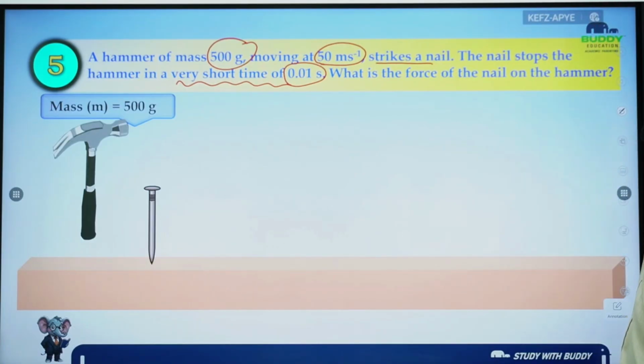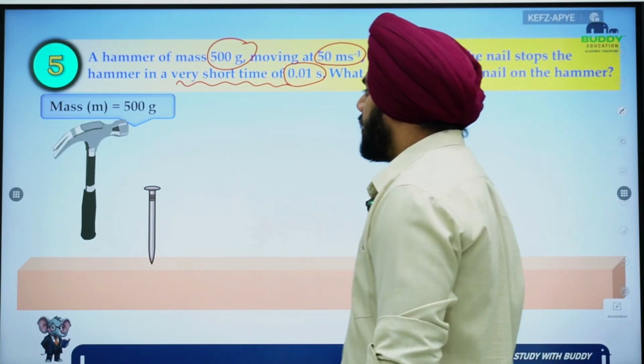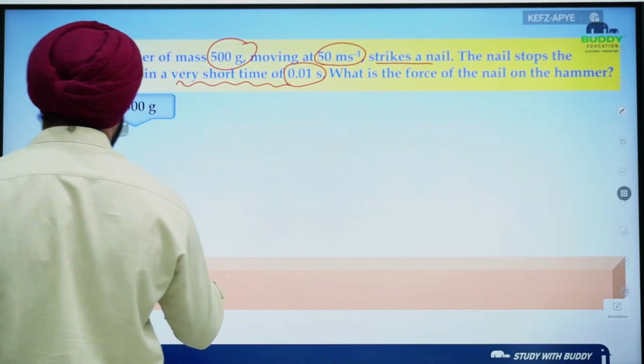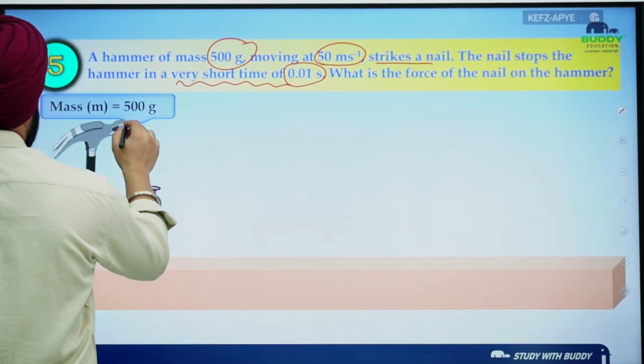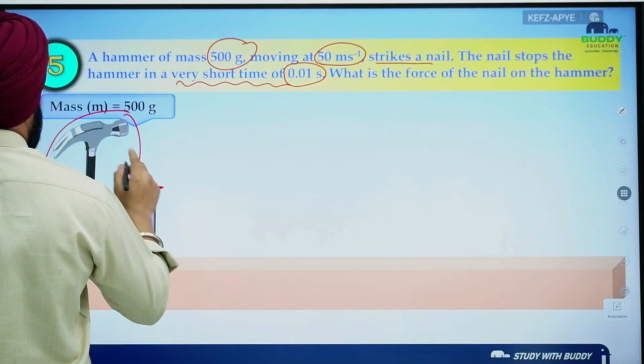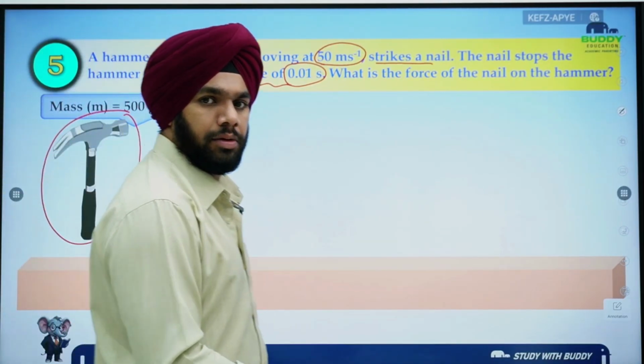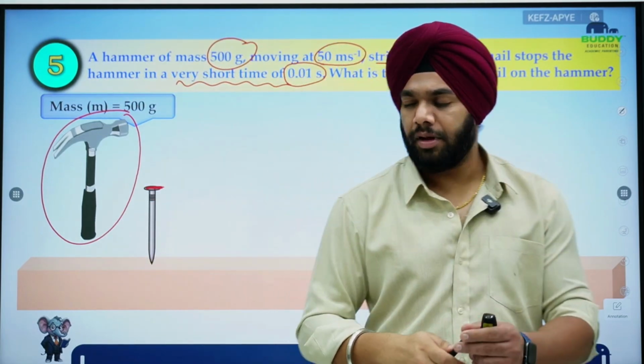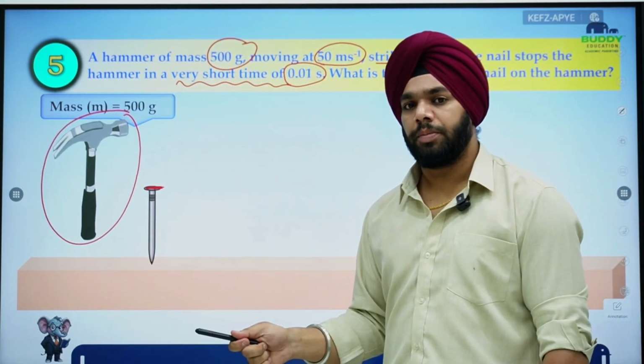What is the force? See, now this is what you need to remember, that when this hammer strikes this nail, it will eventually stop. Okay. So if I am striking the hammer like this, it will stop.